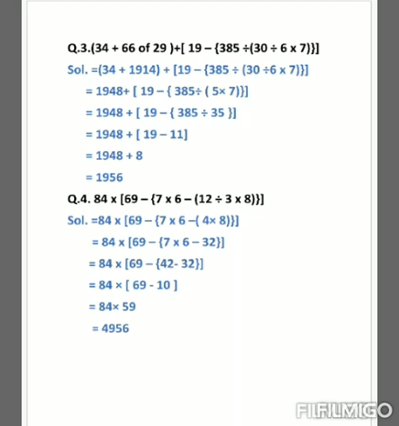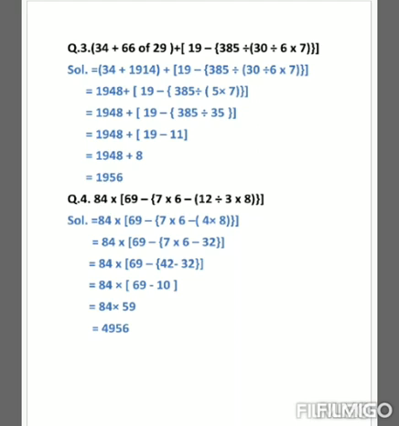Now in the next step, again we will solve our small bracket, and in our small bracket we have multiplication. 4 multiplied by 8 is equal to 32. So the rest of the expression we will write as it is, having solved the small bracket. Now we will solve our curly bracket, and in this we have two operations, multiplication and subtraction. So according to the BODMAS rule, what will we do? We will do the multiplication first, according to the BODMAS rule.